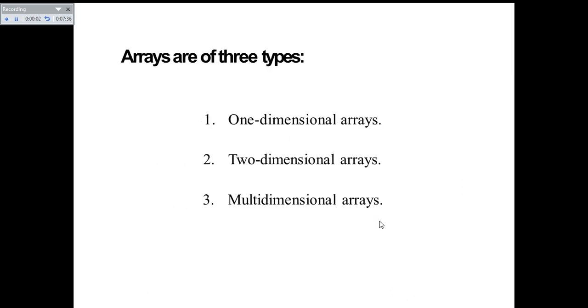Now let's see the types of arrays. There are three different types of arrays. The first type is the one dimensional array. It is the default array type. The other one is the two dimensional array, where you will have two dimensions. In the case of one dimensional, you will have only one dimension, either row or column only, and usually we will have only rows in one dimensional arrays. In two dimensional arrays we will have both rows and columns, whereas in the case of multi dimensional you will have many dimensions: rows, columns, height, width, etc. Depending on your requirement, you can use one dimensional, two dimensional, or multi dimensional arrays.